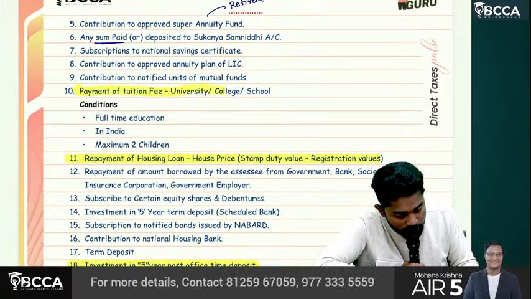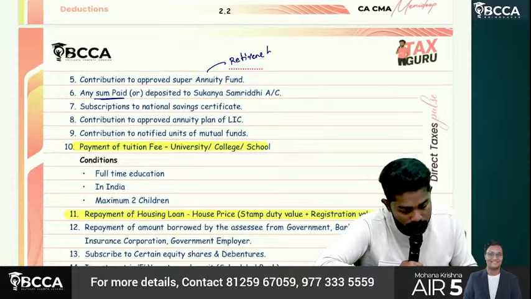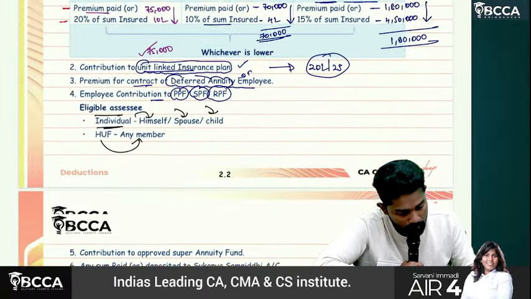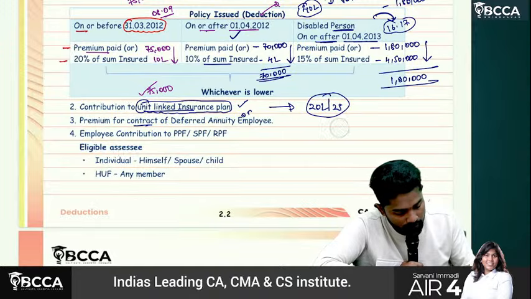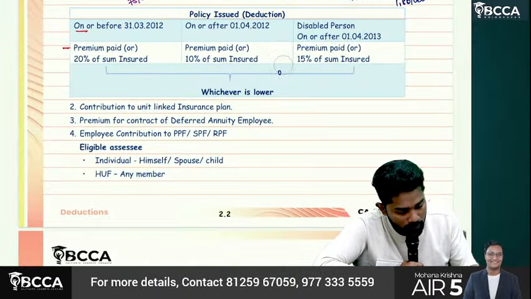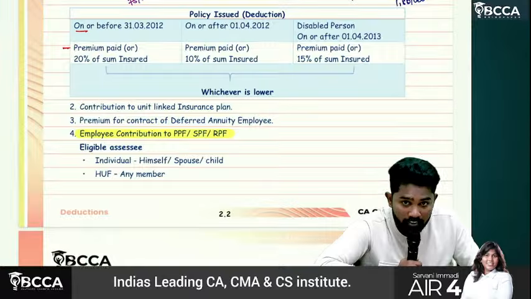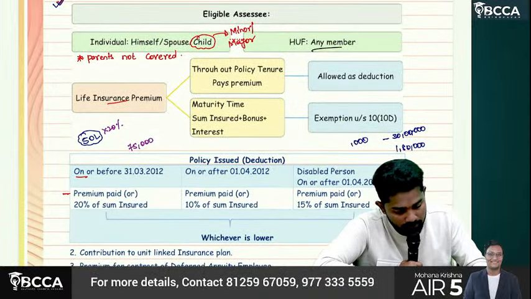payment of tuition fee to university, college or school, then employee contribution to PPF, SPF and RPF, then obviously life insurance premium.